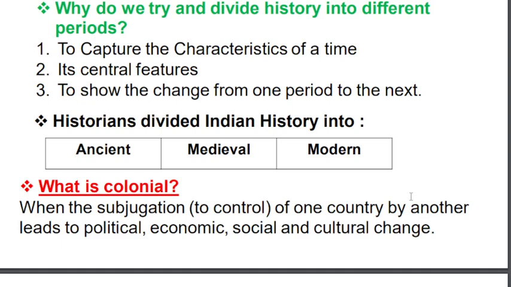Which type of ruling system is there? Which type of food habits are there? Which type of clothes they own? Okay, all these things we know by reading history.